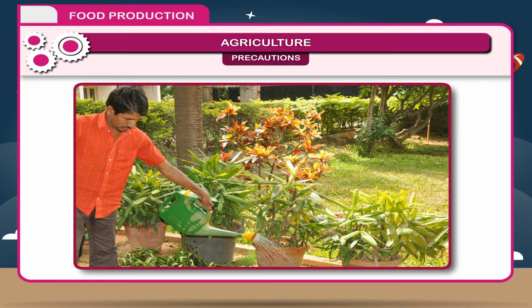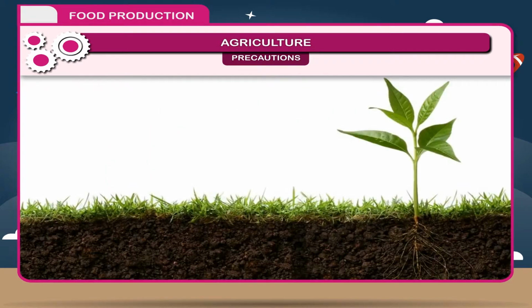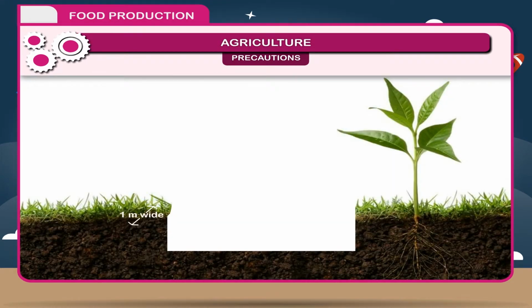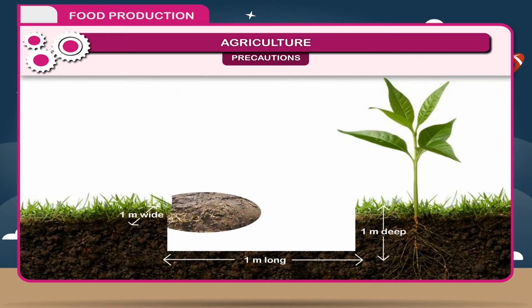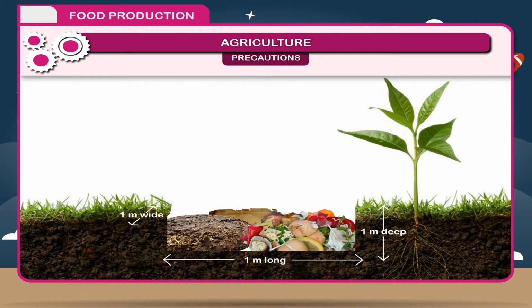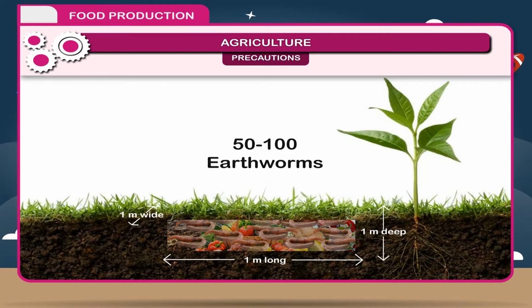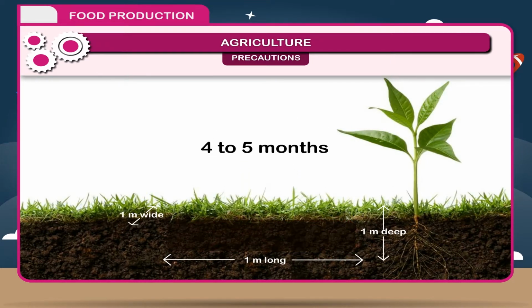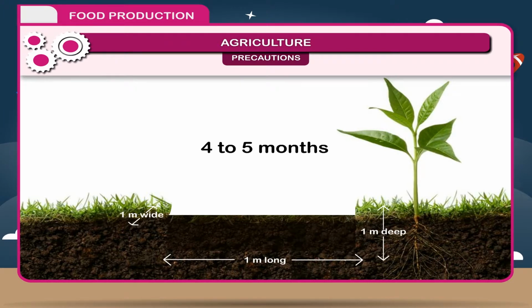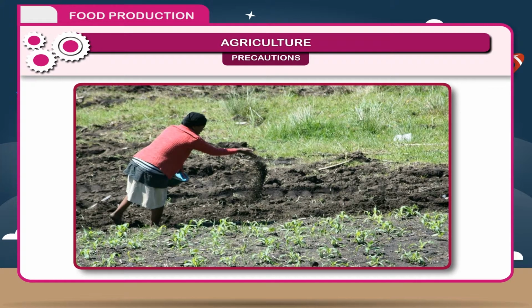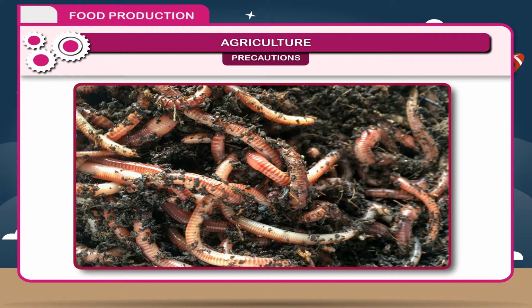Activity: vermiculture. Setting up a small unit in the school garden. Prepare a pit of 1 meter wide, 1 meter long and 1 meter deep at a suitable site in your school. Fill the pit by cow dung, paper, leaves and other organic wastes. Keep this mixture moist and add 50 to 100 earthworms and cover this by a layer of mud for 4 to 5 months. When you open this, the mixture would be dark colored organic manure which can be used in farmyards. This organic manure prepared by the help of activity of earthworms is called vermiculture.